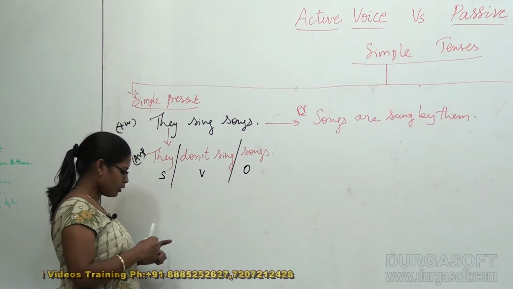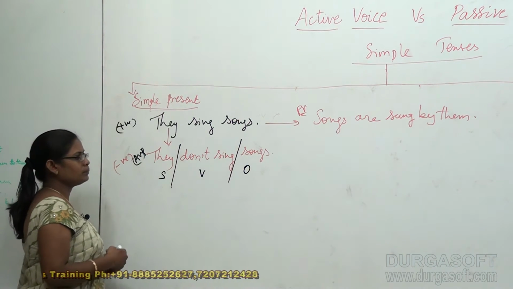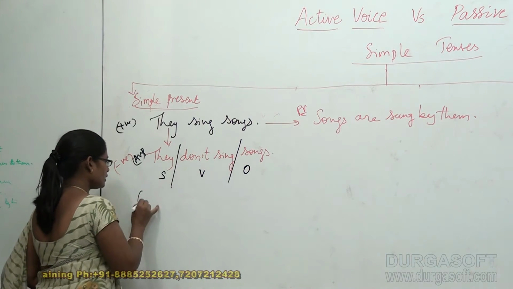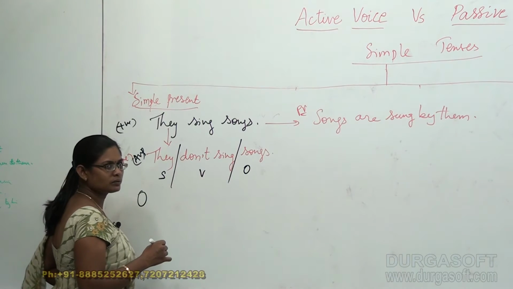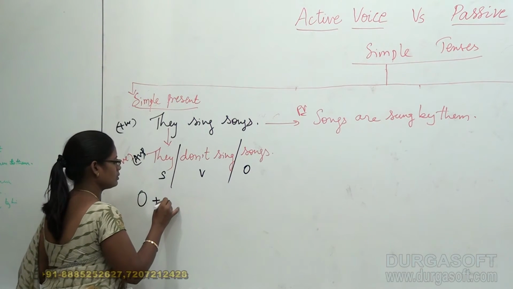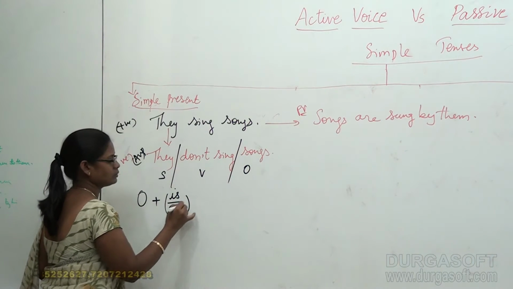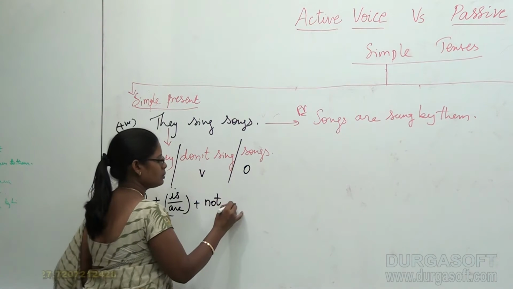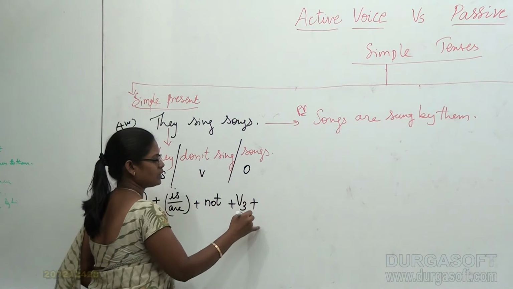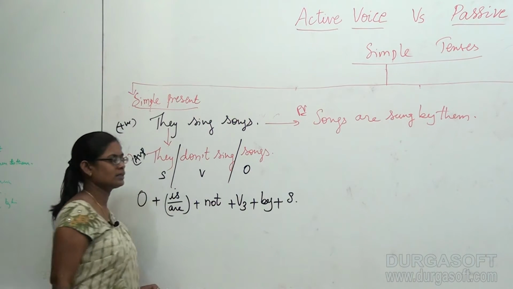According to the rules that we are following, the structure could be this way: first the object, plus is or are, plus not, plus V3, plus by, plus subject.